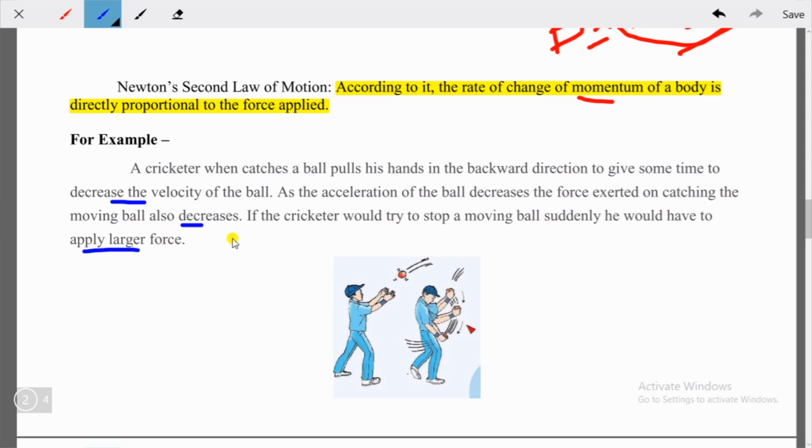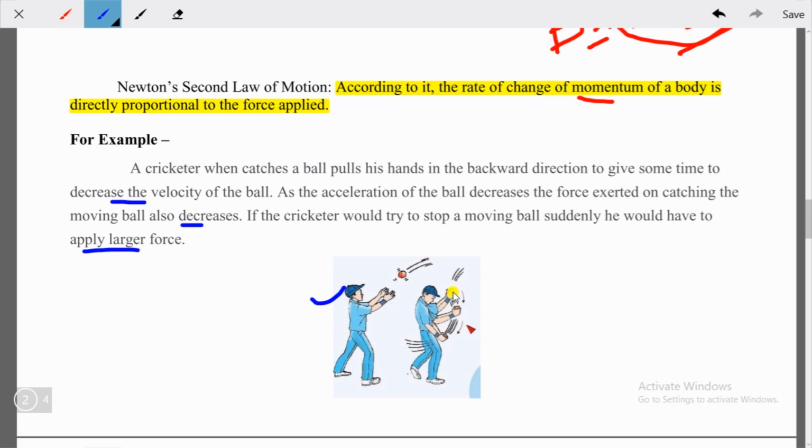Every one of us has played cricket. While catching a ball, you see in the photograph, this player is catching a ball coming from above, towards him. While catching it, he just pulls his hand backward after catching the ball. Why? Because the ball has high velocity, isn't it? So while catching this ball, he needs to apply some force.